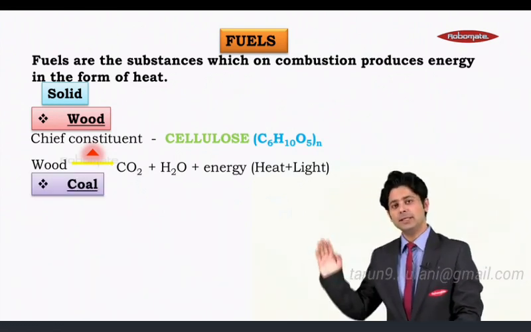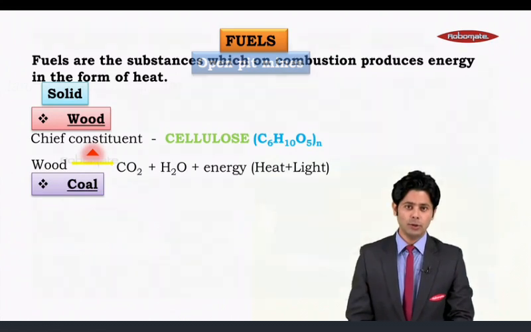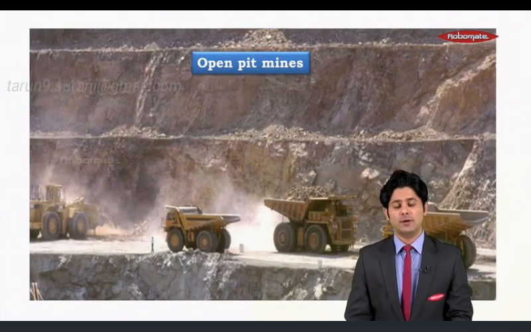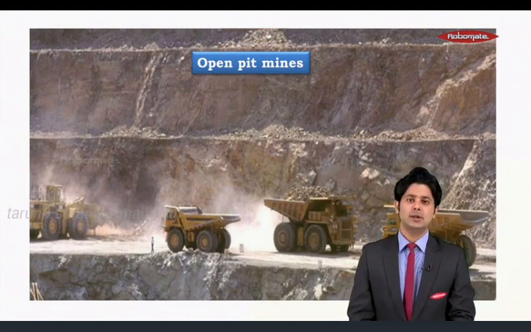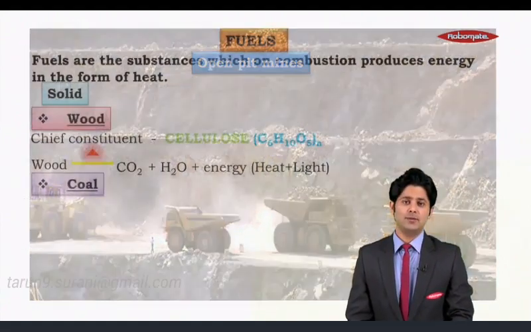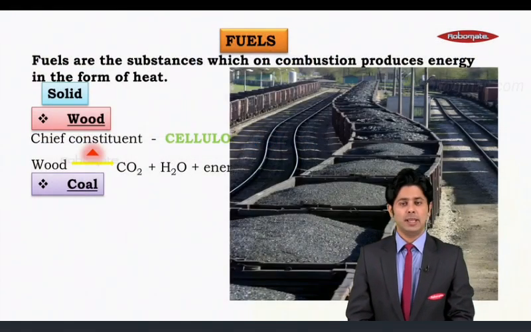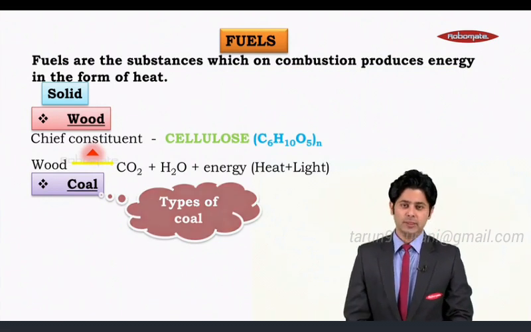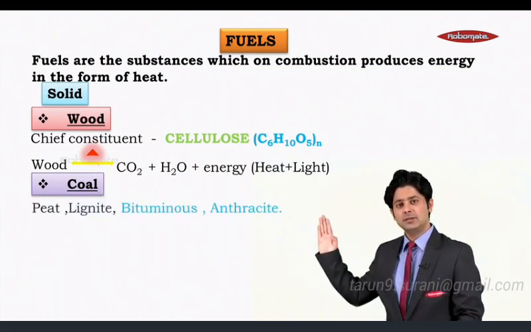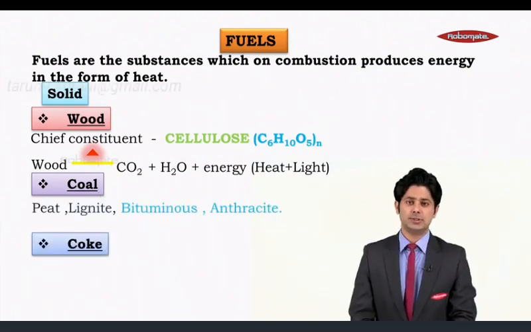Moving further, the another example of solid fuel is coal. So it's been extracted from different mines. What we see right now on screen is open pit mines. Once it is extracted, it's been further transported for the industrial and domestic applications or use. Moving further, what are the types of coal do we know? And they are peat, lignite, bituminous and anthracite.